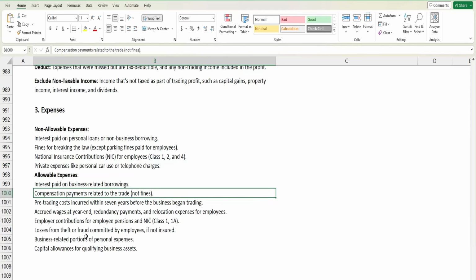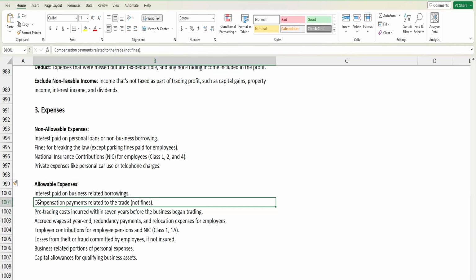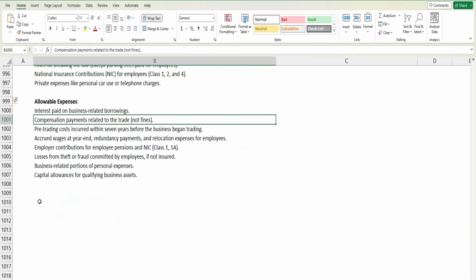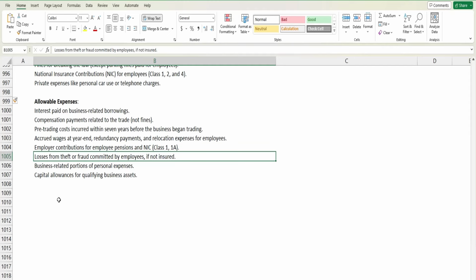Now other allowable expenses are, for example, compensation payments related to the trade. Any pre-trading cost incurred within seven years before the business begins is also allowable. Accrued wages at the year end, redundancy payments, relocation expenses for employees are all allowable. Losses from theft or fraud committed by employees, if not insured.